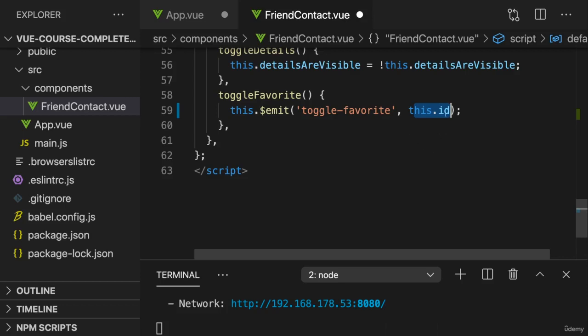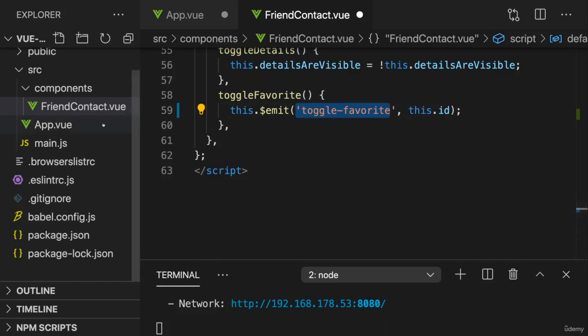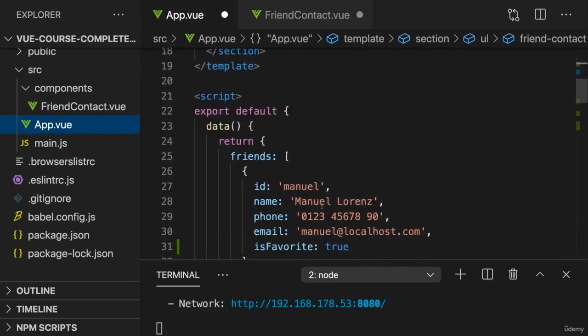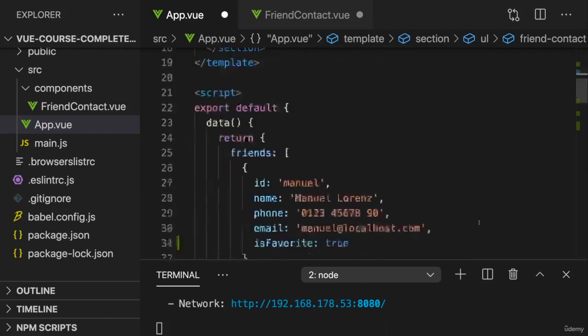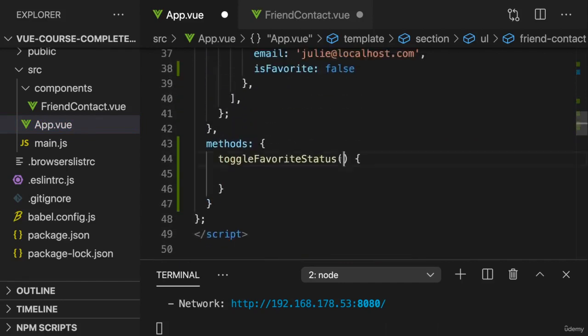And that will then be provided as a first argument to a method that listens to this event. So in app.view, we're pointing at the toggle favorite status method on our own event. And the toggle favorite status method, therefore, will now receive this friend ID.